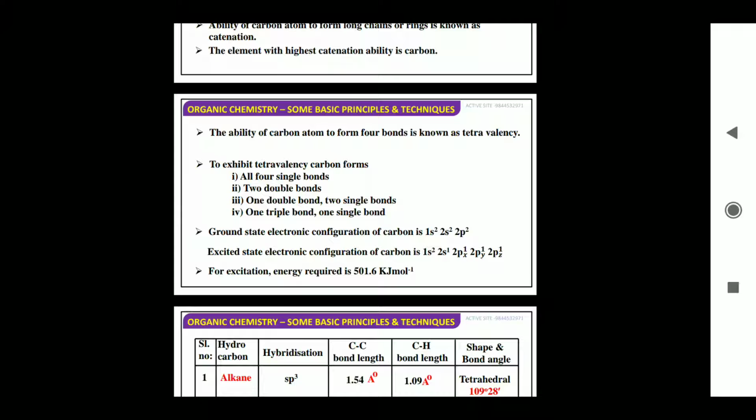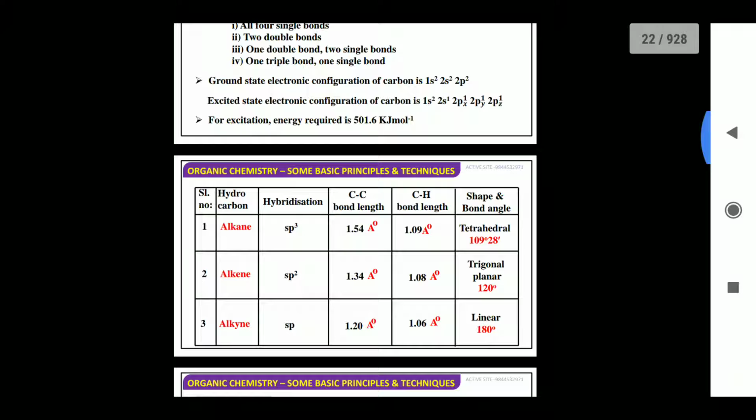Now the next one: the ability of a carbon atom to form 4 bonds is known as tetravalency. To exhibit tetravalency, carbon forms all 4 single bonds, 2 double bonds, 1 double and 2 single bonds, or 1 triple bond and 1 single bond. The ground state electronic configuration of carbon is 1s2 2s2 2p2. The excited state electronic configuration of carbon is 1s2 2s1 2px1 2py1 2pz1, because in p we have 3 orbitals, that is px, py and pz. All of these have 1 electron in the excited state, and the energy required for excitation is 501.6 kilojoule per mole.